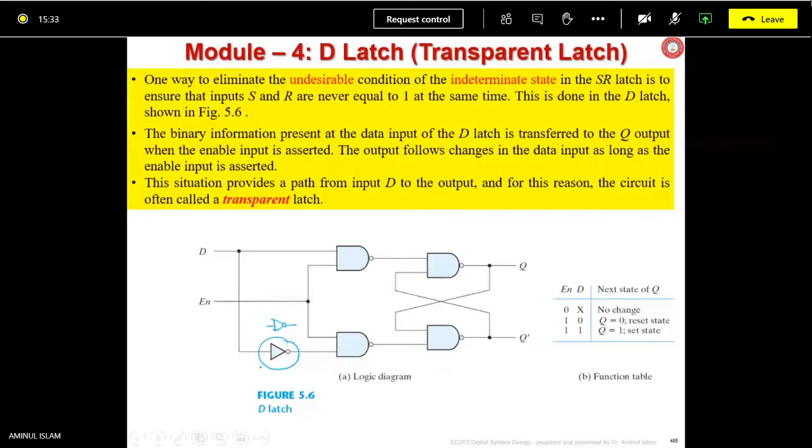Otherwise, if it is written that realize D flip-flop only with NAND gates, then you go for the NAND gate only. Since the indeterminate state is undesirable, you use this configuration to make it a D flip-flop. If clock is high, whatever D is, that will be available here. If D is 0, Q is 0. If D is 1, Q is 1 during the clock high pulse. Is it clear?